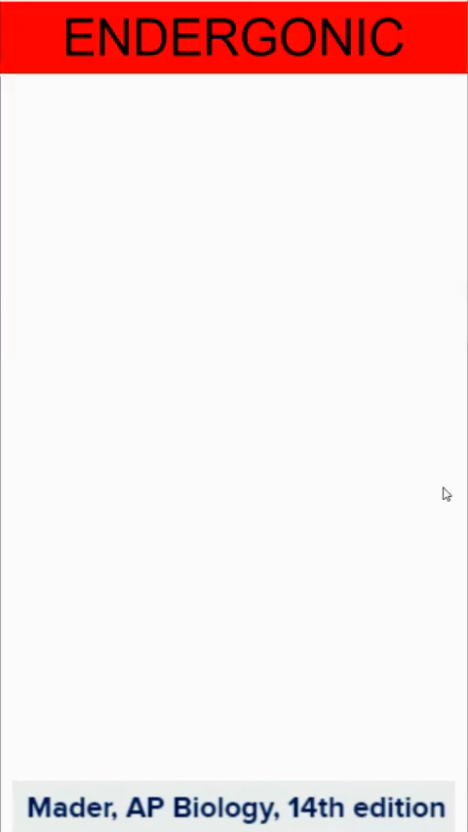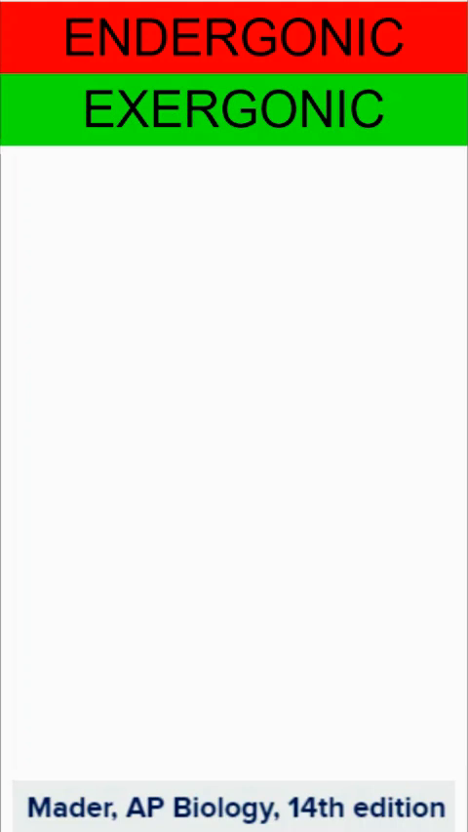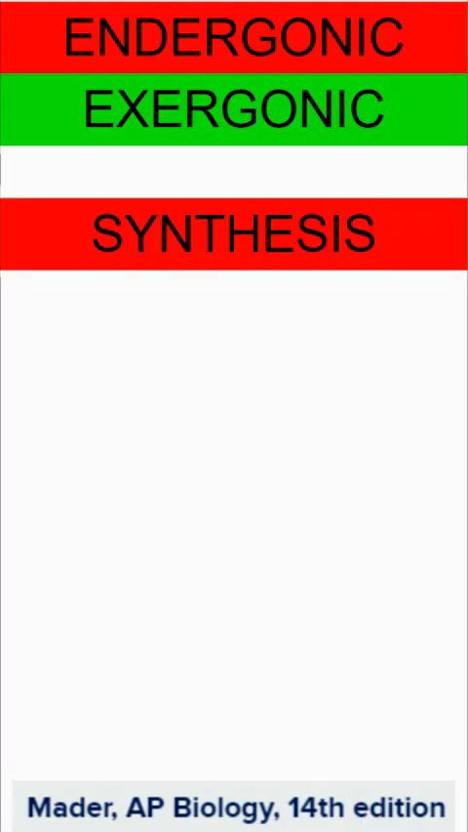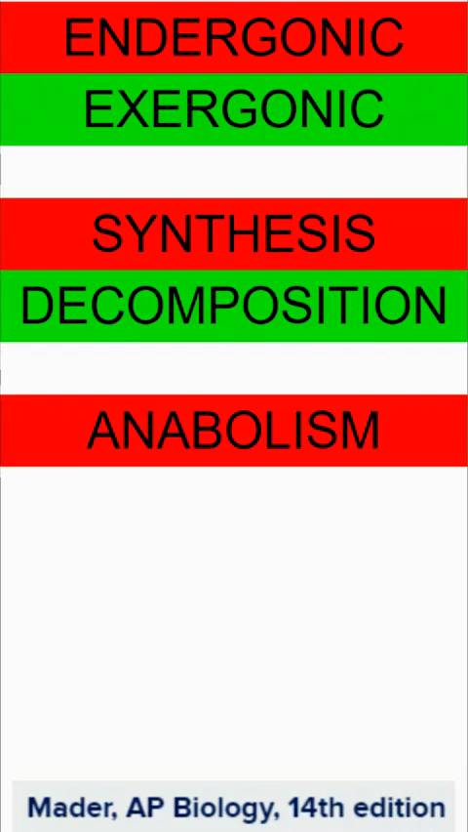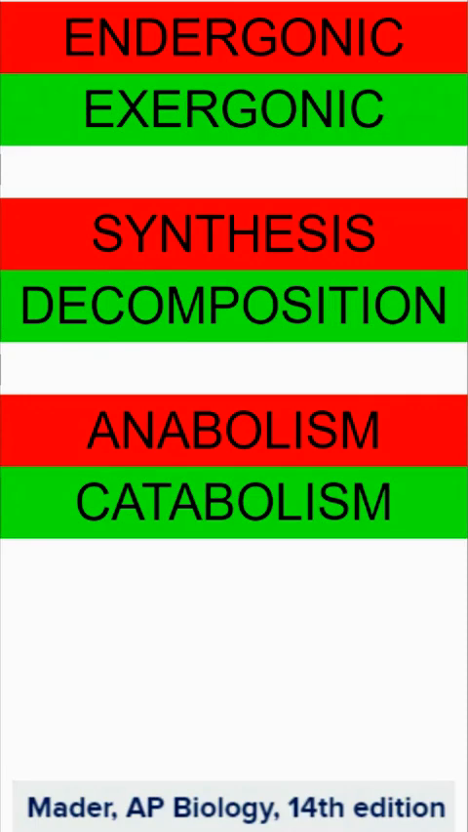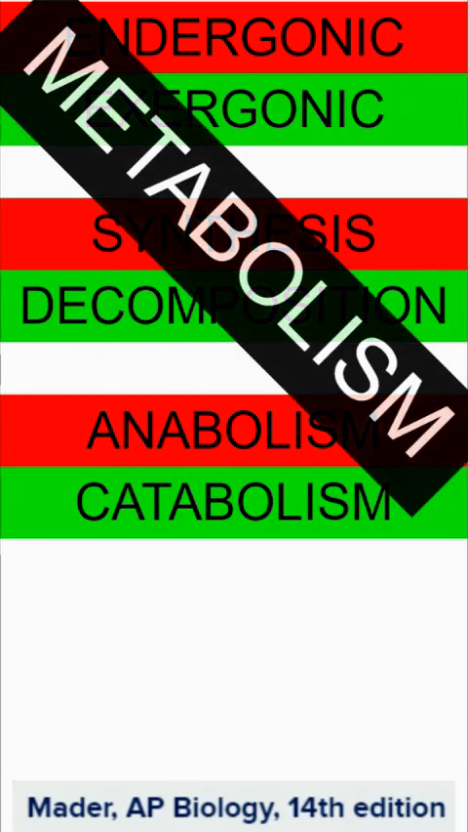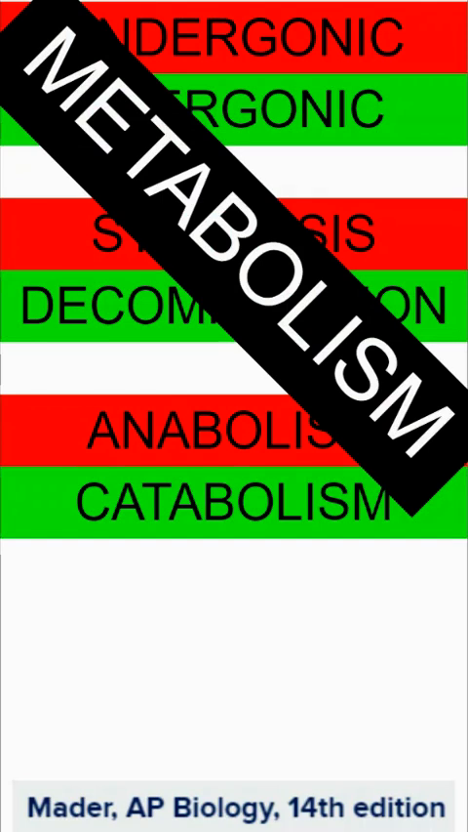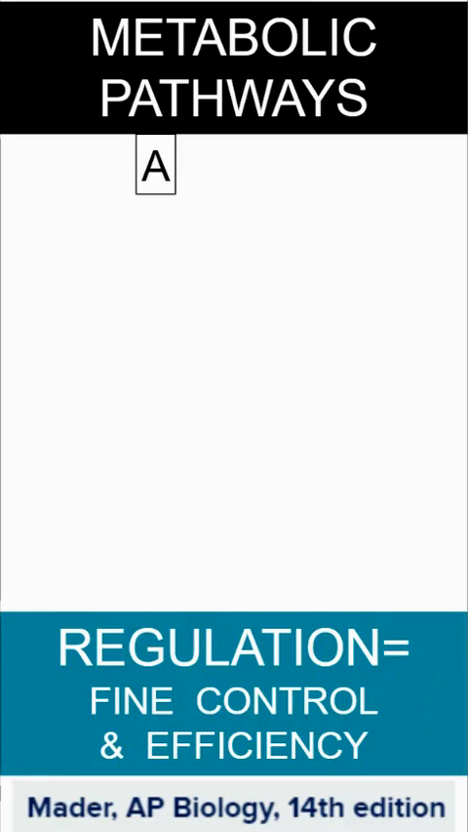So as we look at all of this, we pair endergonic reactions with exergonic reactions. Oftentimes we pair synthesis reactions with decomposition reactions. Things that build things up, anabolic reactions with catabolic reactions that break things down. When we put all of these reactions together, we get our metabolism, the sum total of all chemical reactions that are taking place. And when we think about metabolism, it happens within specific pathways within each cell. Now, we provide regulation of this process and these pathways through enzymes.